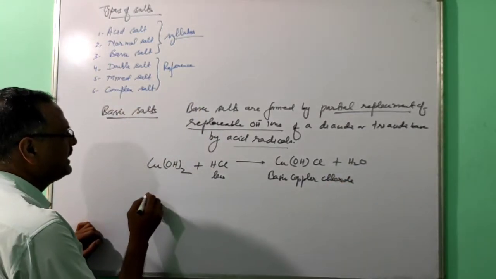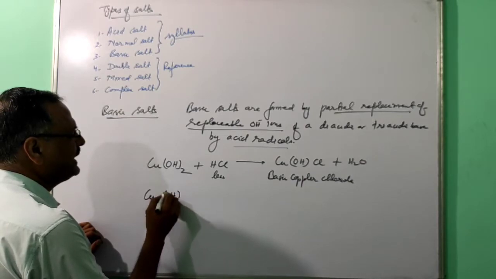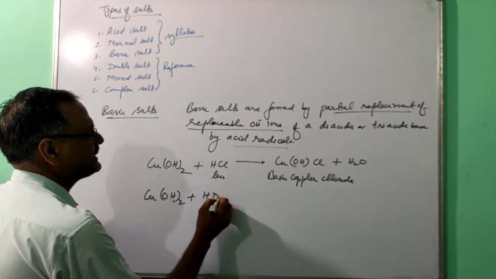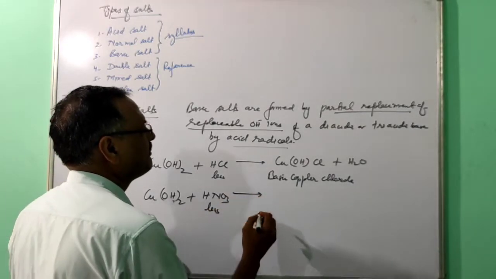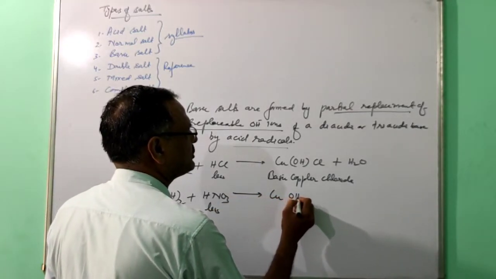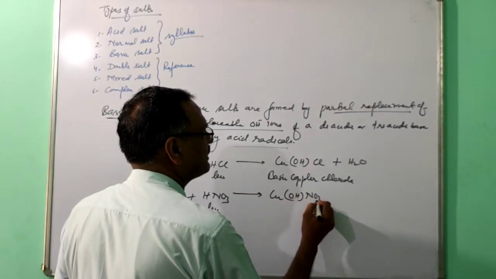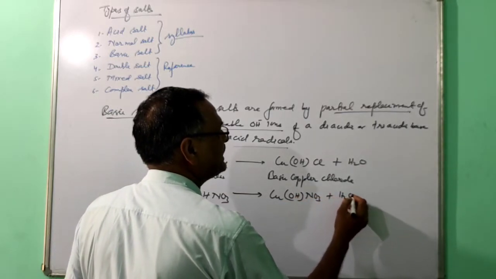In the same way, if copper hydroxide reacts with a less quantity of nitric acid, HNO3, it will form Cu(OH)NO3.